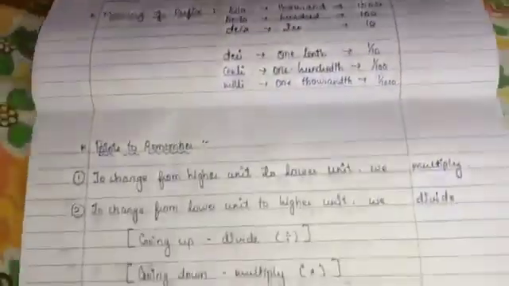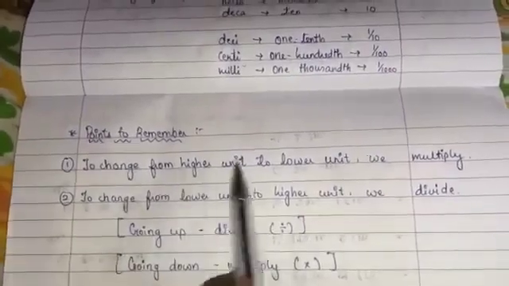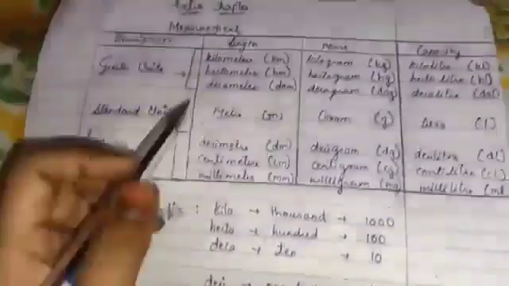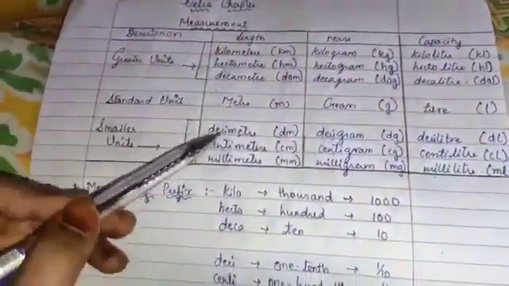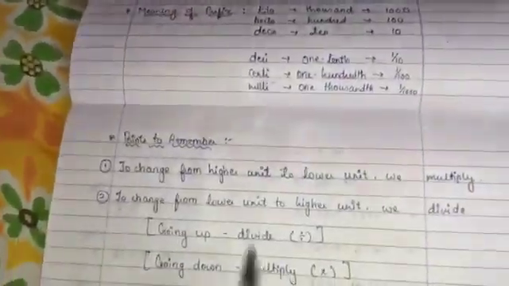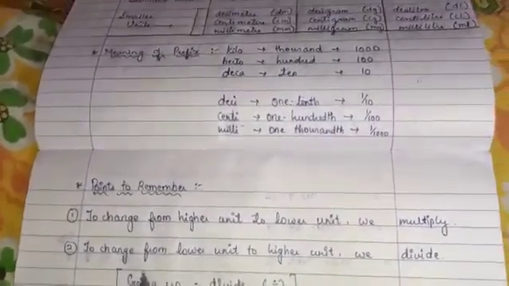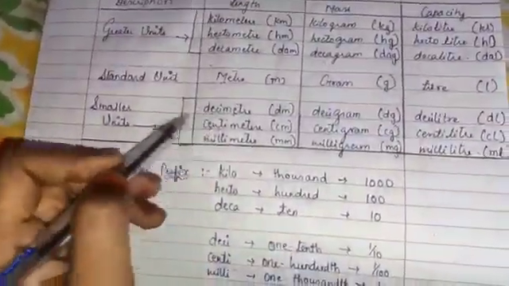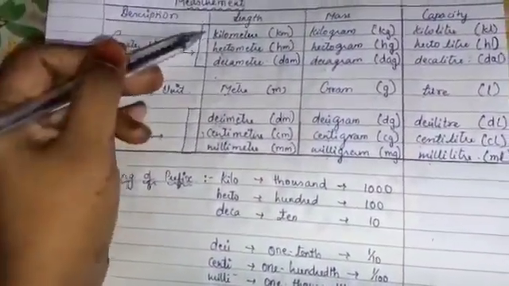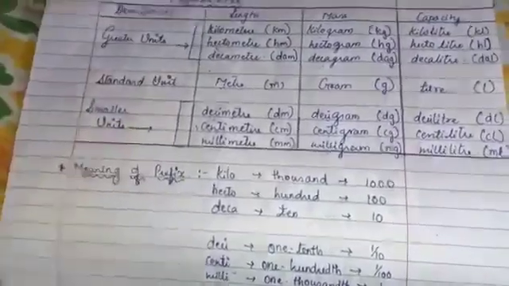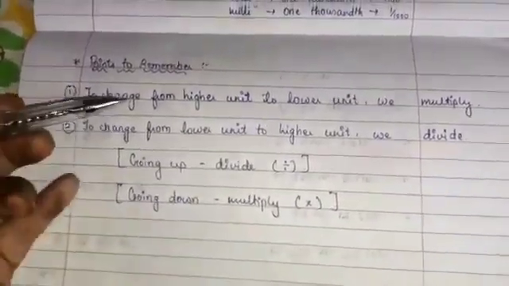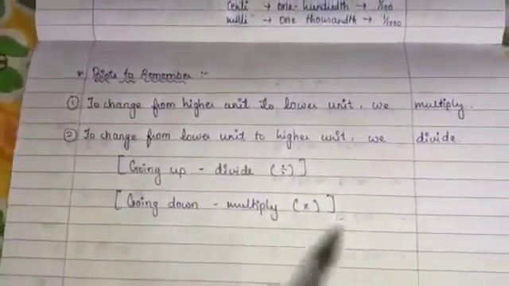Now points to remember we are having. To change from higher unit to lower unit, we multiply. From higher to lower means if you are here, higher, and you want to convert it into lower, then what you should do? Multiply. And to change from lower unit to higher unit, we should divide. Means from lower, here you are down, and you want to convert it up, so you are going from lower to higher, you have to divide it. You have to remember this. Going up, you have to divide. If you are coming down, then you have to multiply.